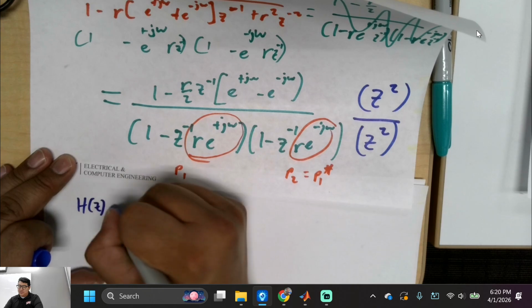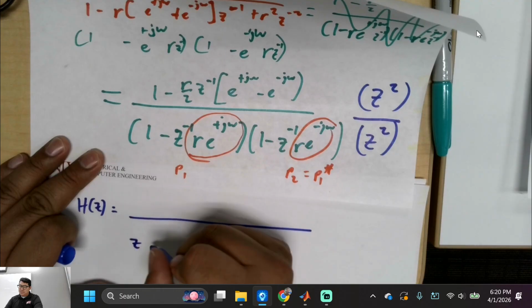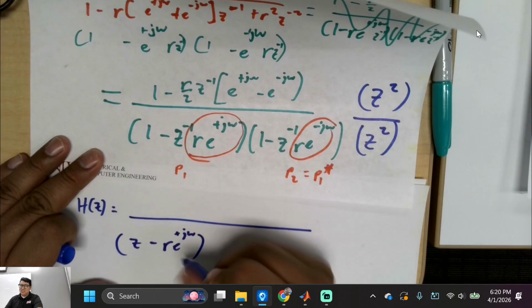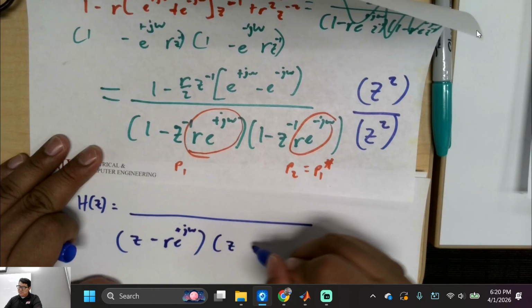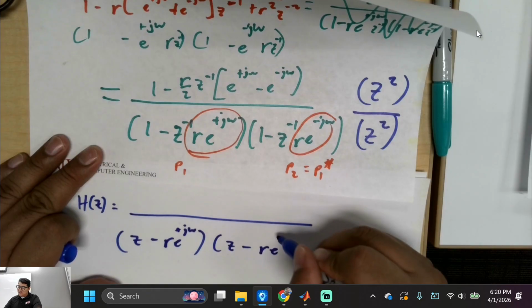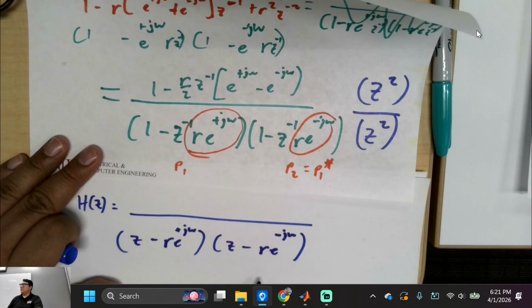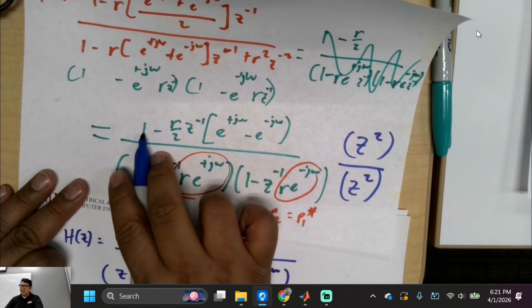H of z is equal to, I'm going to do the bottom, okay? z minus r e^(j omega). Does this look cleaner? Does this make more sense? Right? z minus r e to the minus j omega. Right? Cool? Everyone understanding what's going on? And then we have this z right here. So it's going to get rid of this, but multiply this by...